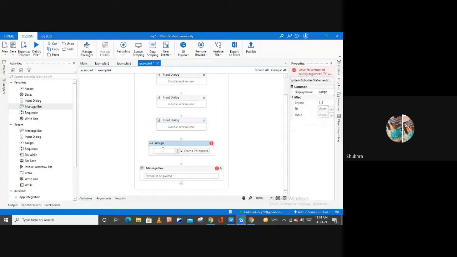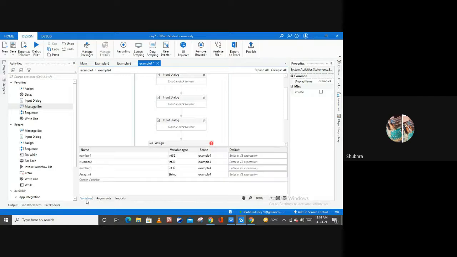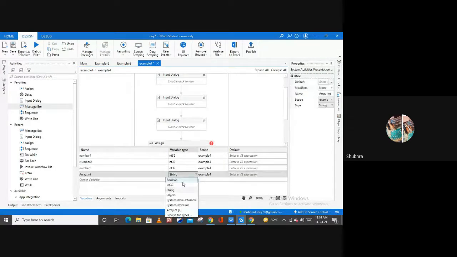Now let me create one array variable here. I'm going to name it array of int variable, right? This is the name of my variable, and as you know, this particular array is going to store integer type variables. So I'm going to change the type of this variable from string to array of string. Here you have the option of array of T, right?